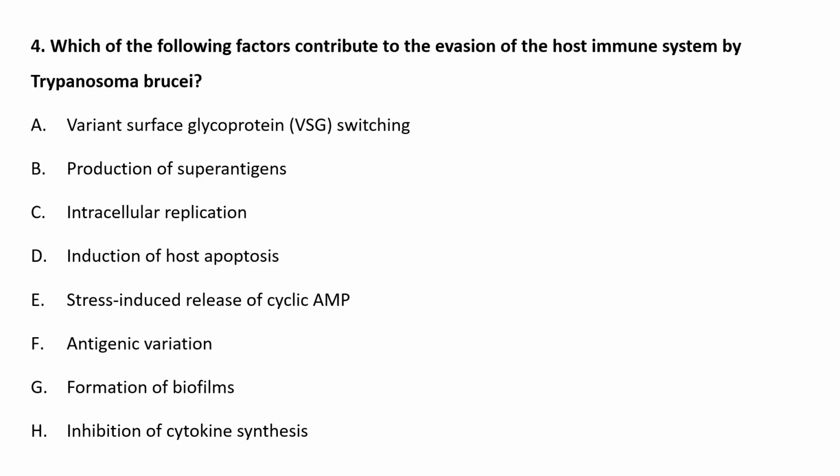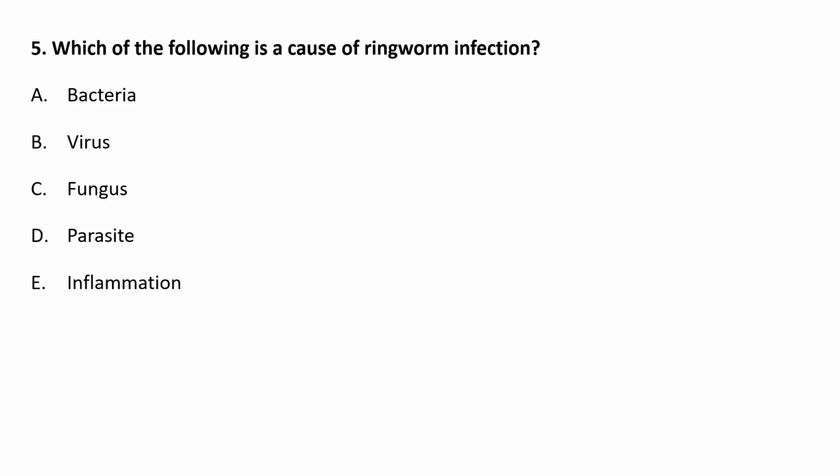The next question is: which of the following factors contribute to the evasion of the host immune system by Trypanosoma brucei? The answer may be variant surface glycoprotein switching and antigenic variation. The fifth question is: which of the following is a cause of ringworm infection?